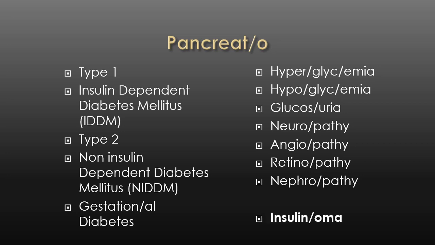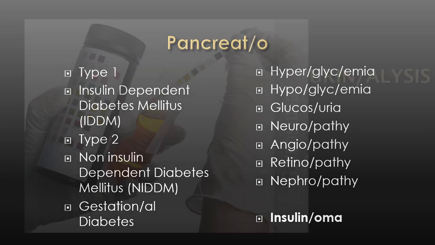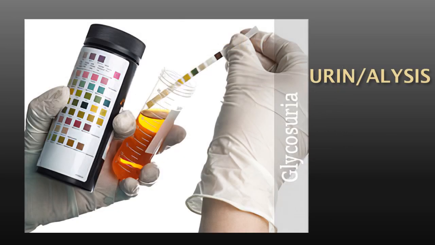And outside of diabetes mellitus, in fact, the exact opposite is too much insulin, maybe because there is a tumor in the pancreas that increases the production of insulin. Going back to glycosuria in diabetes, so how do we check for the presence of glucose? We do a urine test, and there's actually a medical term for urine test, and that is urinalysis, the analysis of urine.